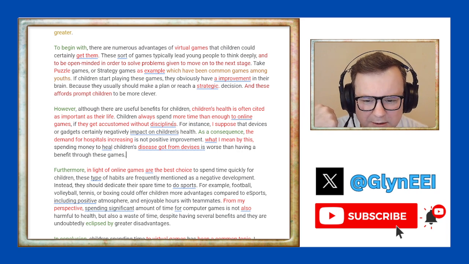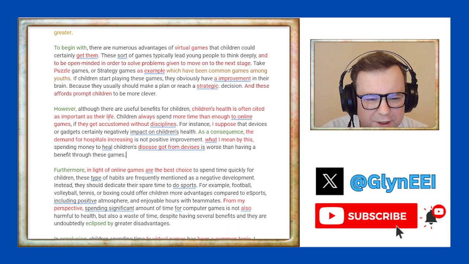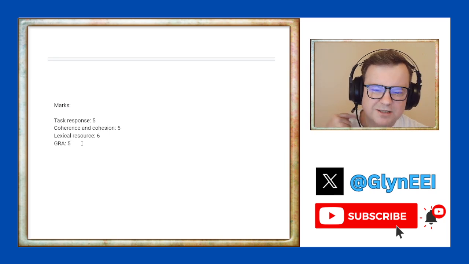Is it grammar? But it certainly leads to a lot of confusion. "Children's health is often cited as important as their life." This grammar point also leads to confusion. Frequency of grammar mistakes is also quite high. I think probably 5 for grammatical range and accuracy.